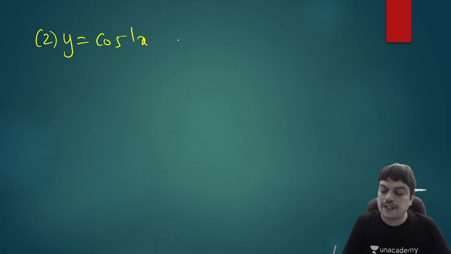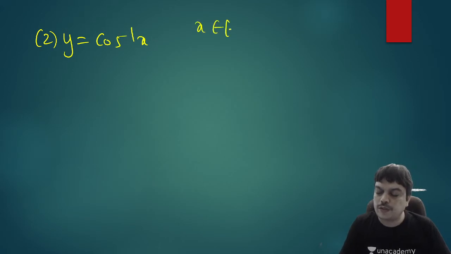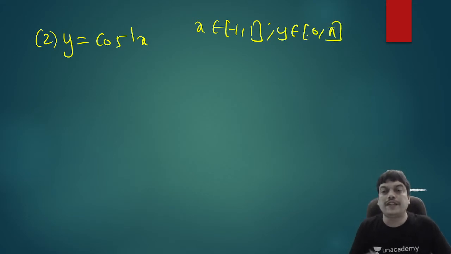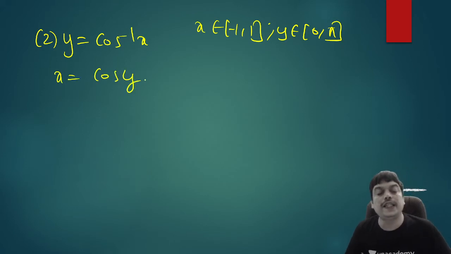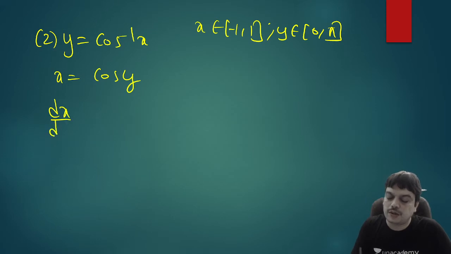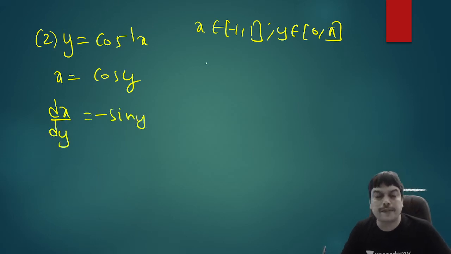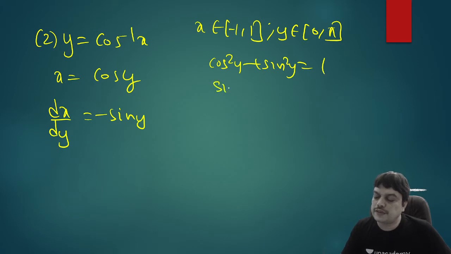So again, you know that for this function, x belongs to minus 1 to 1 is the domain, and y belongs to 0 to pi is the codomain, which covers first and second quadrant. So convert this into an ordinary function, you'll get x equal to cos y. And to find dy by dx, we'll first find dx by dy. So dx by dy is equal to cos y will have a derivative minus sin y. And again, you can use the same identity that cos square y plus sin square y has to be 1.